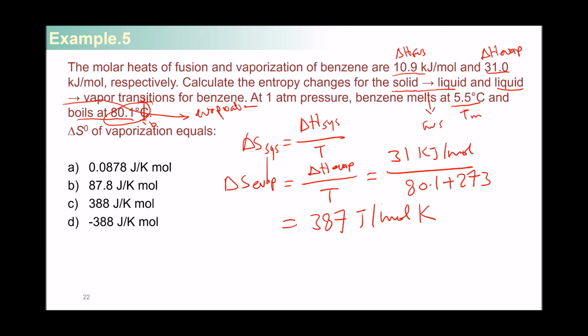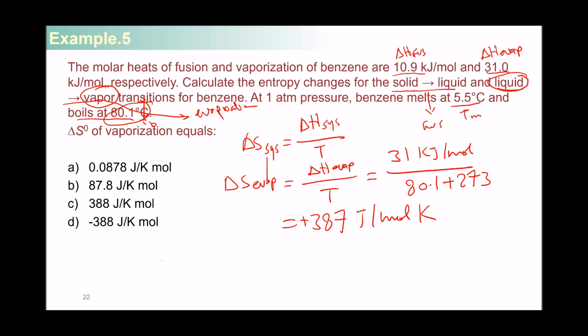It's a positive change because it's changing from the more ordered liquid phase to the less ordered vapor phase. So it actually increases the entropy of the system. So delta S in this process is expected to be positive. And just to emphasize, you get the difference between delta S of the system and delta S of the surroundings.